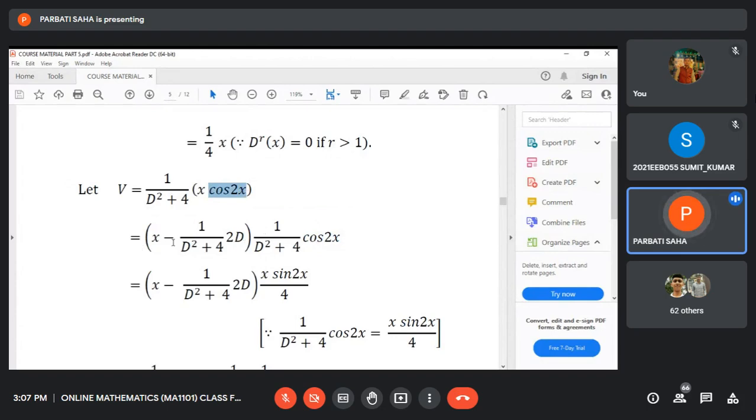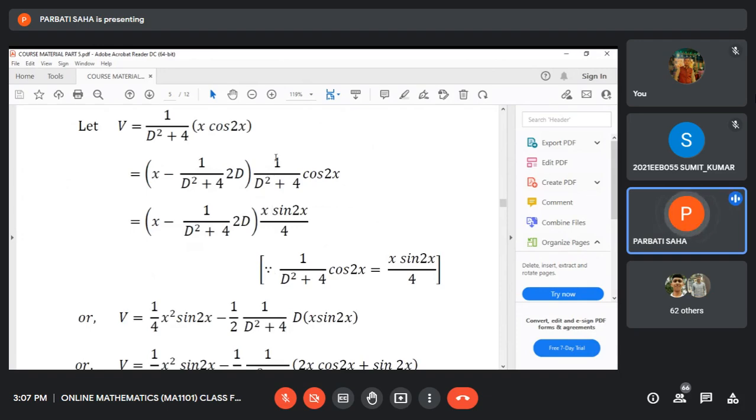Now you see x minus 1 by f(D). f(D) means D square plus 4. And this is f dash D, which is 2D, the derivative of f(D) with respect to D is 2D. Again 1 by f(D) operating on V. Just we have applied the rule.